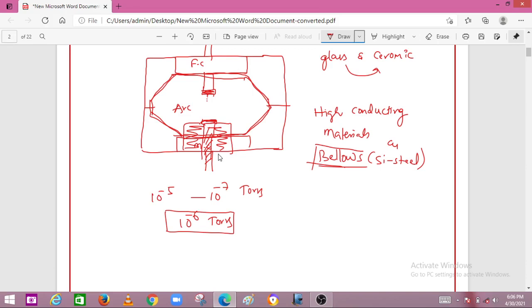Okay, and the working principle of this vacuum circuit breaker: whenever the circuit breaker contacts are opened, because of the high current, these electrodes, these contact tips, get heated up, and they work as hot spots.